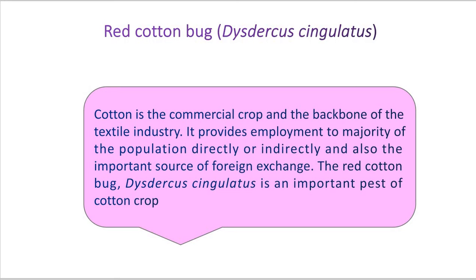From the ginning industry the thread is formed, and from the thread different kinds of clothes are made. In all this process a lot of manpower is required, which ultimately provides employment directly or indirectly.